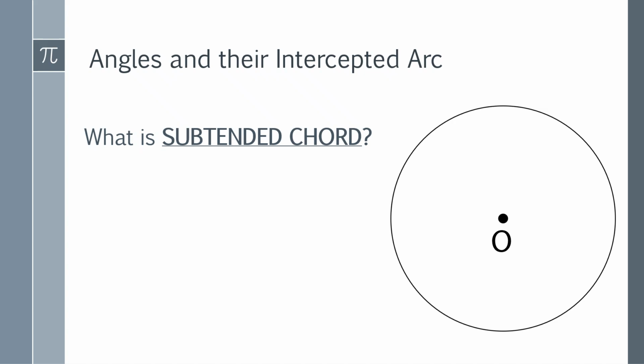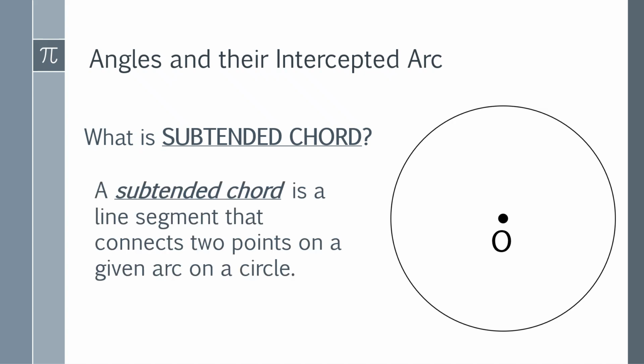Let us know first what you mean by subtended chord. When you say subtended chord, this is a line segment that connects 2 points on the given arc of a circle. So let us say there is a circle on your right, which is circle O. And then we have here point C and point B. Point C and point B are points on the circle, and CB is an arc.